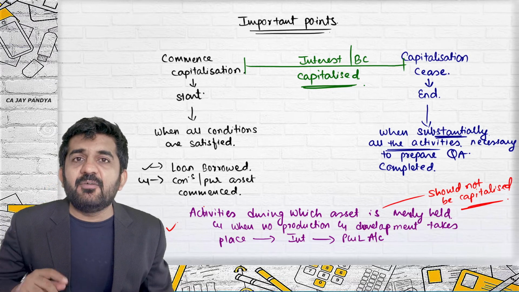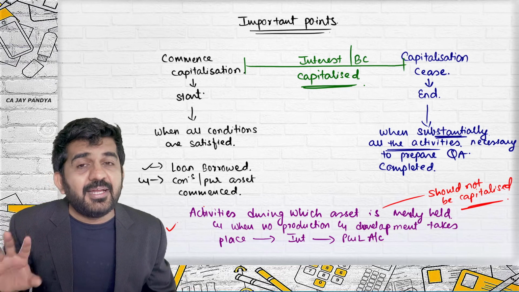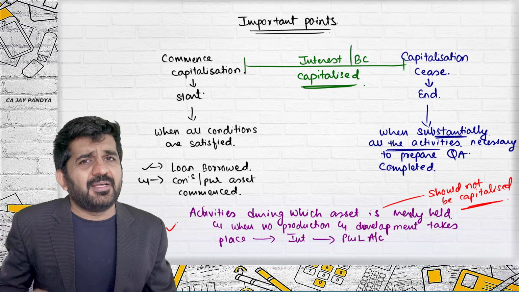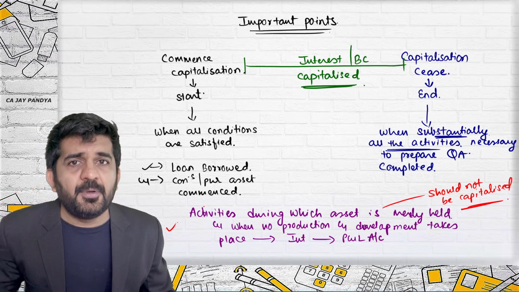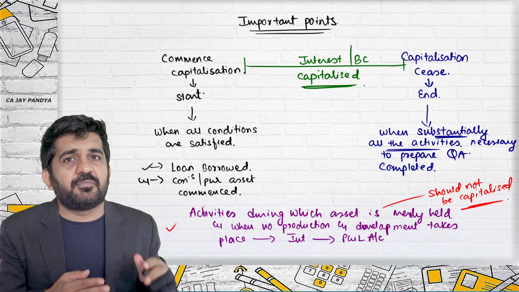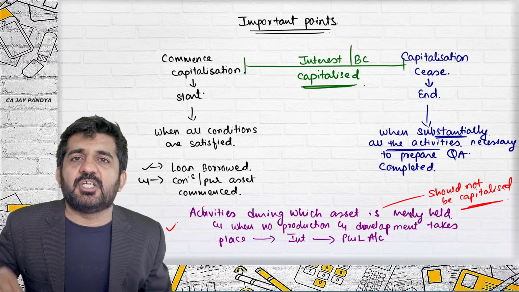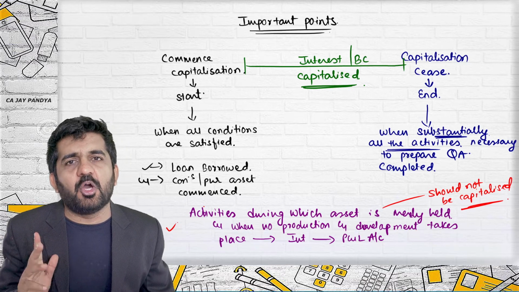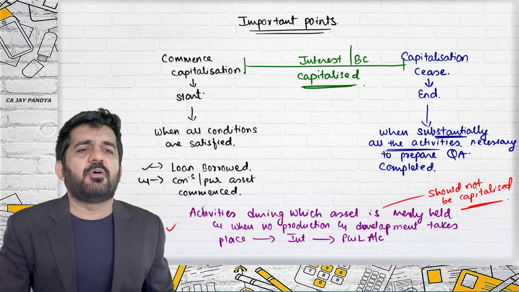So practically, what is the reason for cessation of the work? That is important to determine. But in true sense, if your work is at a stop, not starting because of some technical reason, then your capitalization should cease and the interest, or borrowing cost, should be transferred to profit and loss account. These were some of the important points as far as AS 16 is concerned.